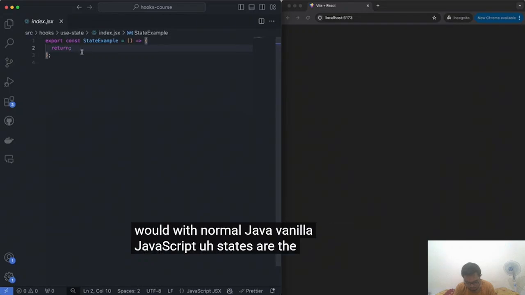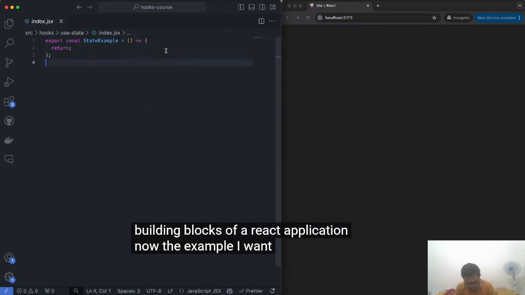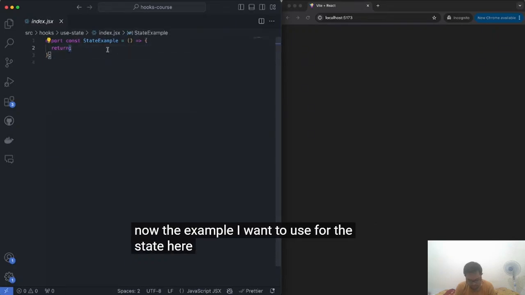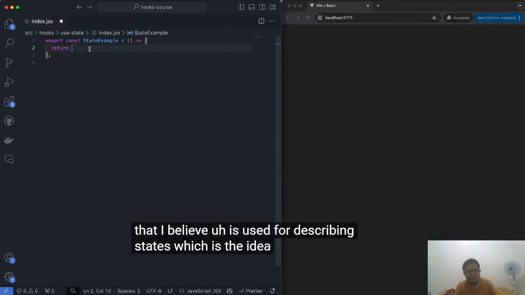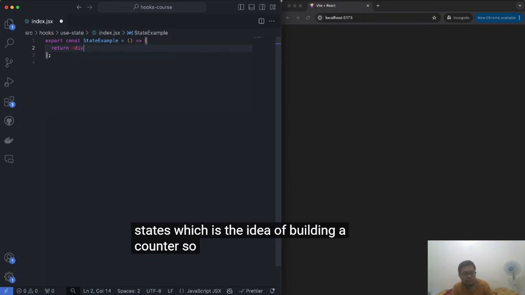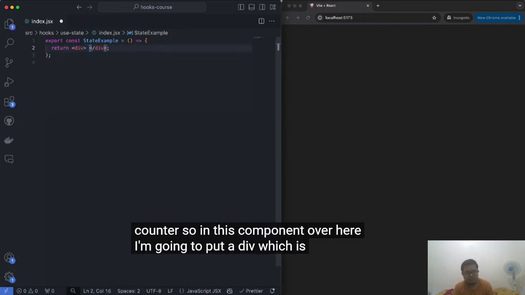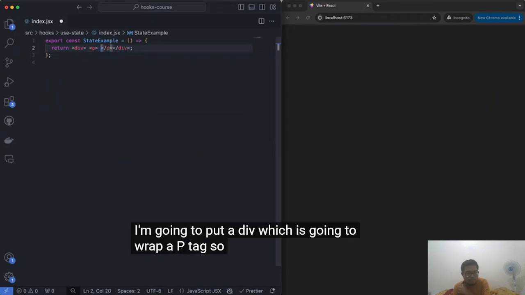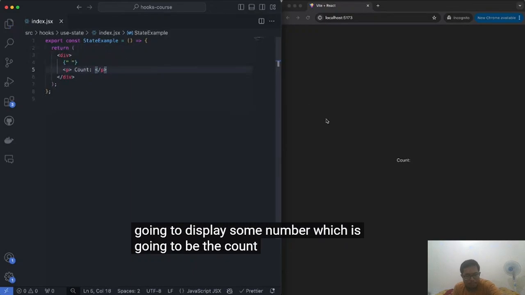States are the fundamental building blocks of a React application. Now, the example I want to use for the state here is the most simple example that I believe is used for describing states, which is the idea of building a counter. So in this component over here, I'm going to put a div, which is going to wrap a p tag, so a paragraph tag, which is going to display some number, which is going to be the count.